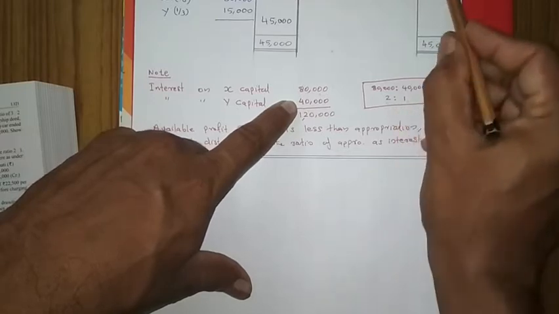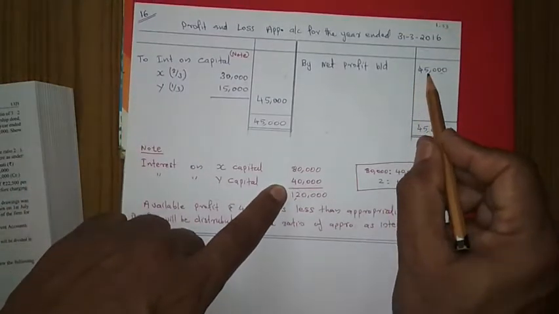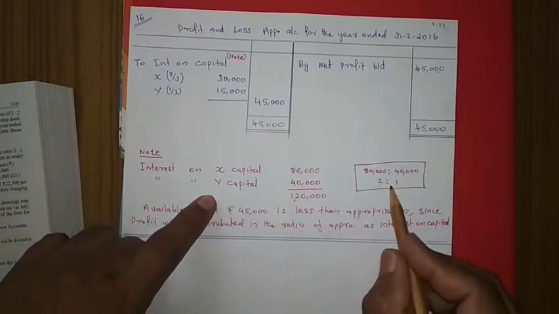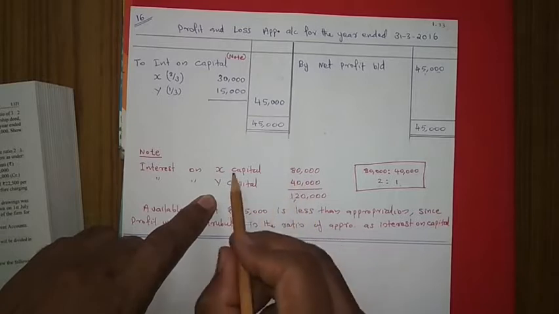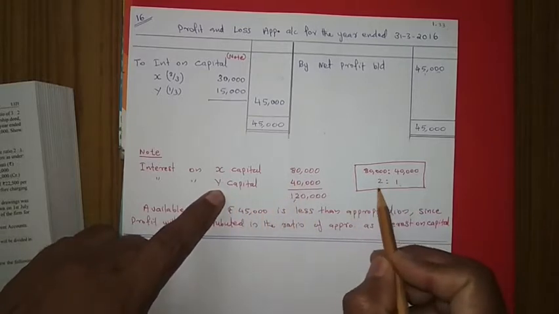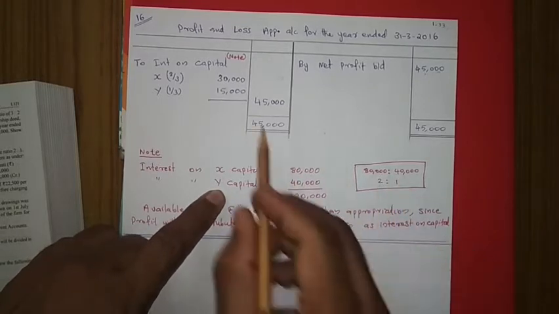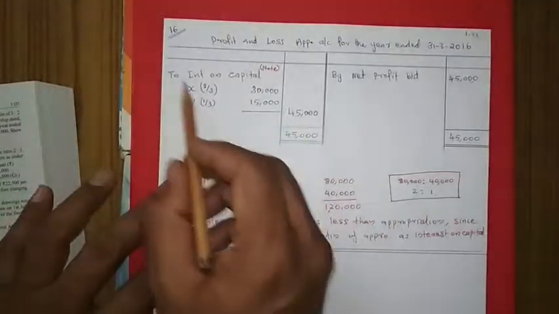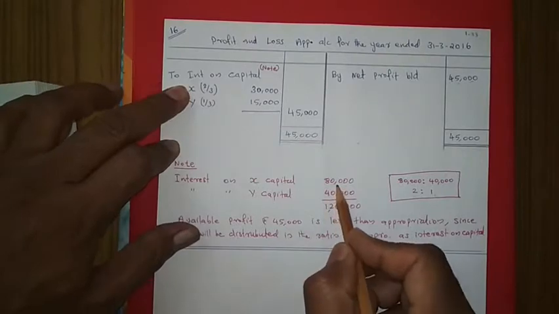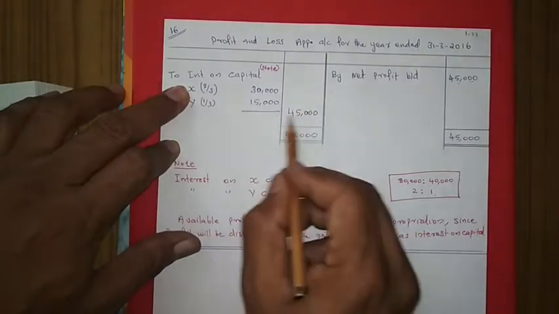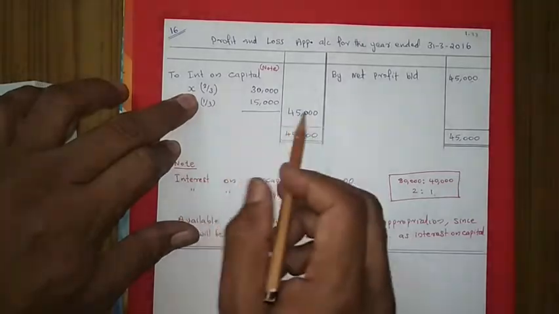So this 45,000 we are going to distribute in the ratio of appropriation. Here appropriation is interest on capital, so in the ratio of interest on capital, 2:1, this will be distributed. Here I have written 2 interest on capital. Actually interest on capital is coming 80, but we cannot give that 80. So this 45 is distributed in the 2:1 ratio.